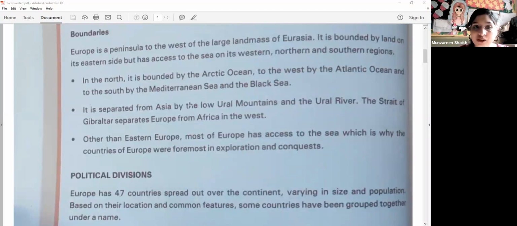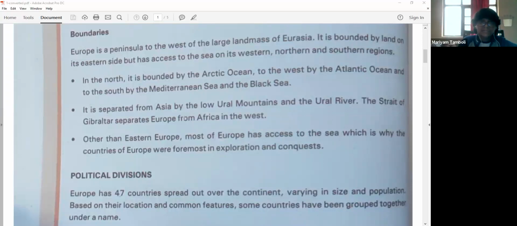Europe is a peninsula to the west of the large landmass of Eurasia. It is bounded by land on the eastern side, but it has access to the sea on its western side. So what does Europe have on the eastern side? Land.